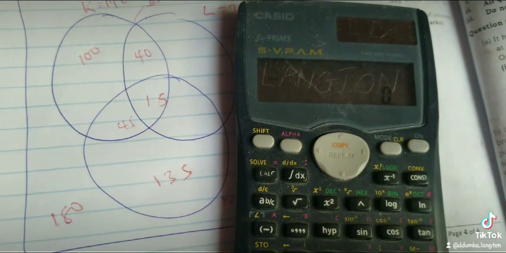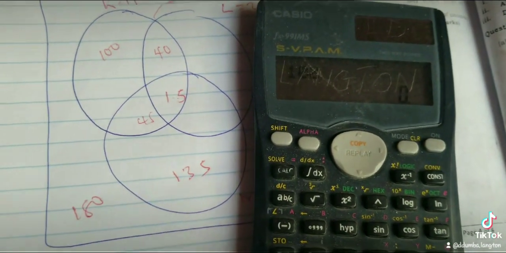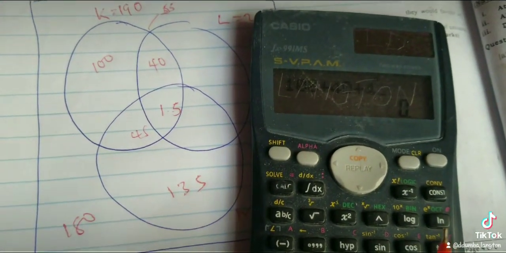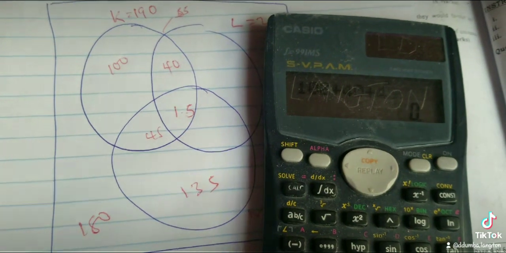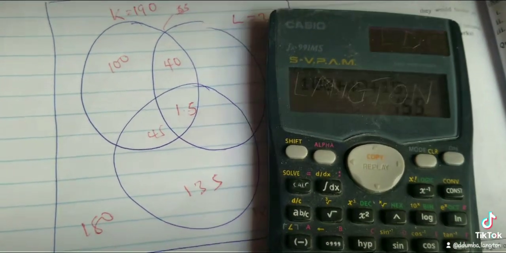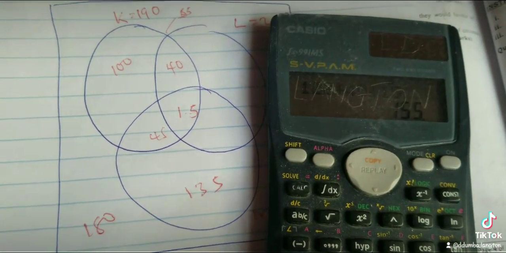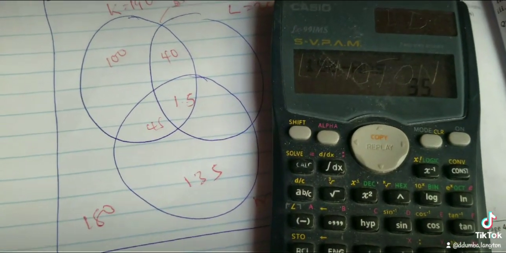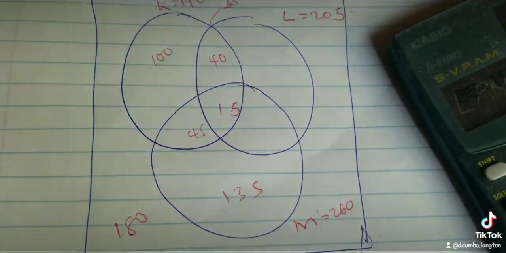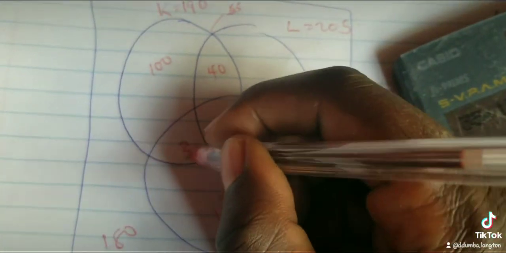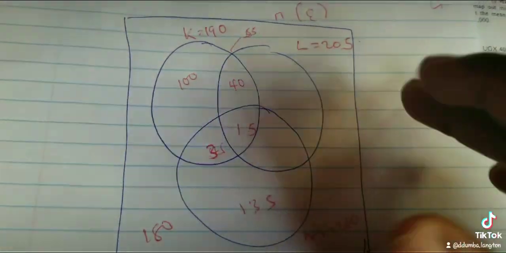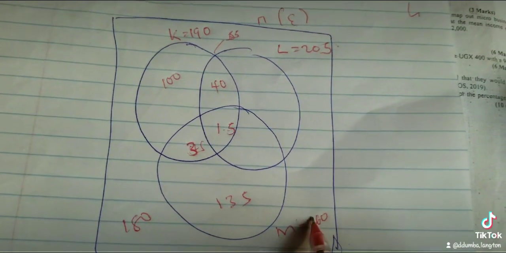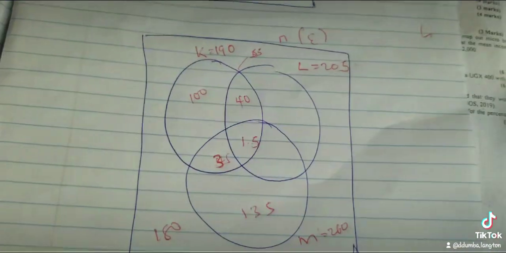How am I doing it? I'm getting 100 plus 40 plus 15, then you get 190 minus the answer. You get 35. Now you are seeing it has helped you to get this. Now you have this one as 260. So when you add this and subtract this, you'll get this one.